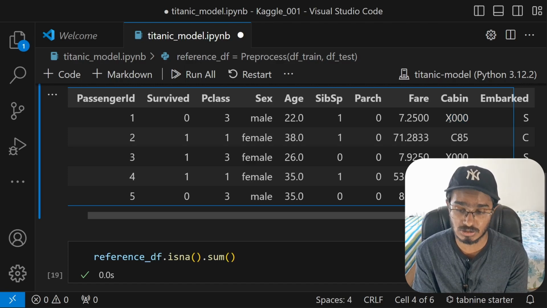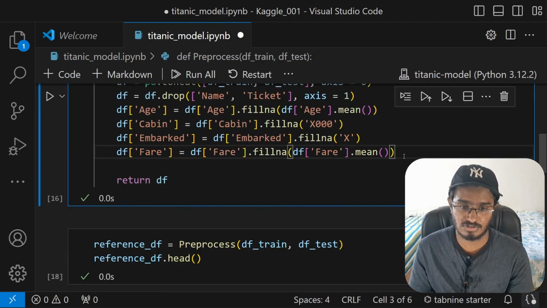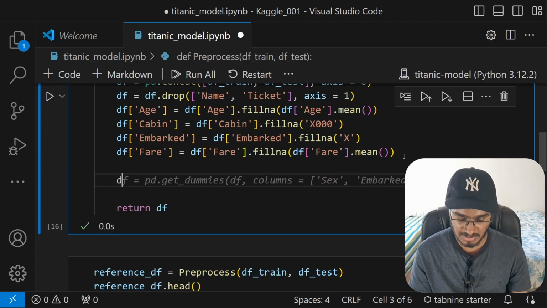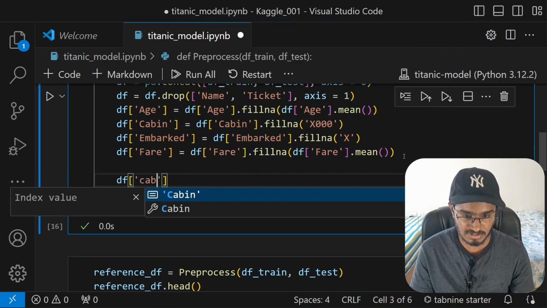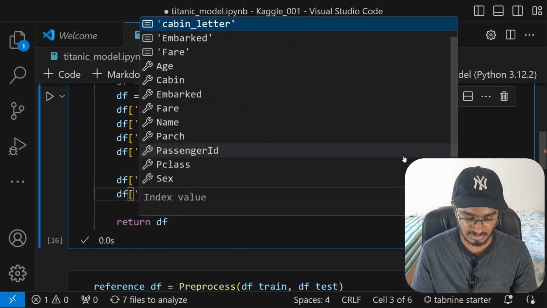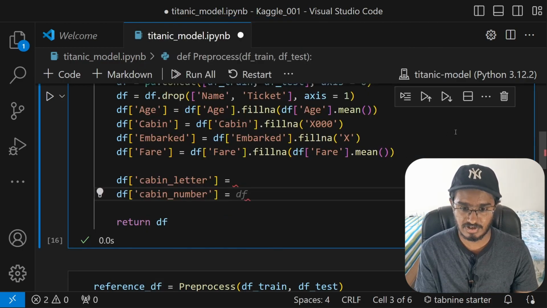But before performing that, I'm going to separate the cabin values from its letters. So I will be creating 2 new columns. One will be for the cabin letter, and the other one will be for the cabin numbers. So in order to do that, what I will do here is just go inside of the preprocess function, then type in, let's first create 2 new columns, cabin letter will be, and then I will also create cabin number. All right, so we have created 2 new columns.